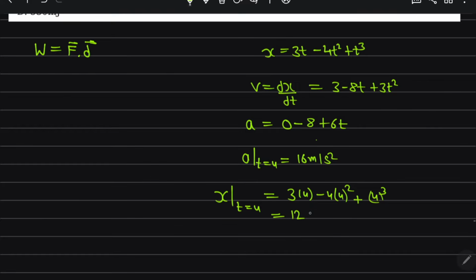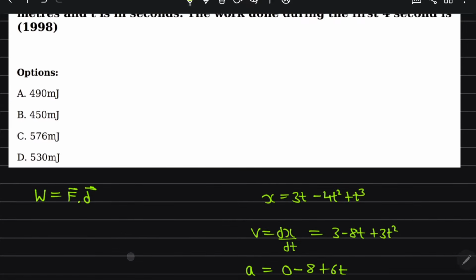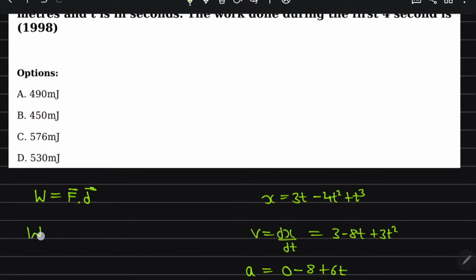3 fours are 12, minus 4 times 16 is 64, and 4 cube is 64. So these cancel, and the displacement comes out to be 12 meter. And then force, we know, is mass into acceleration, dotted with the displacement vector.